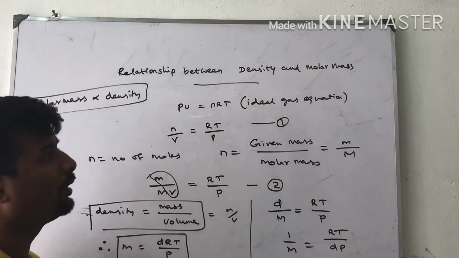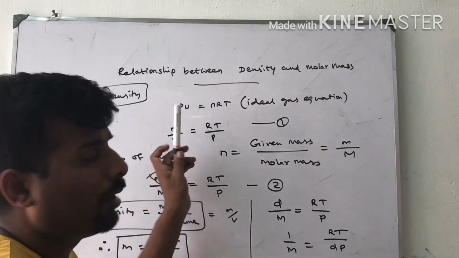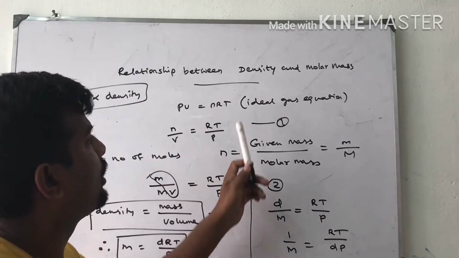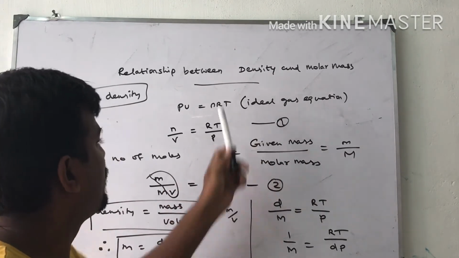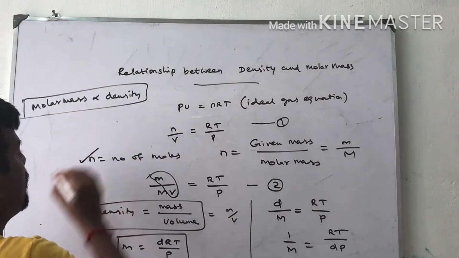So, the relationship between density and molar mass from the ideal gas equation. PV equal to nRT, the ideal gas equation. n by V is equal to RT by P. We can rearrange it, where n is equal to the number of moles.